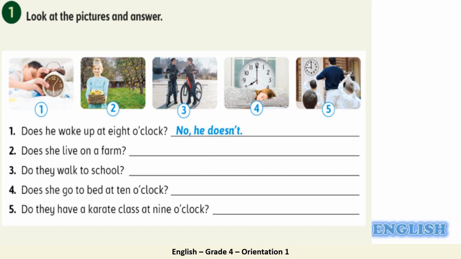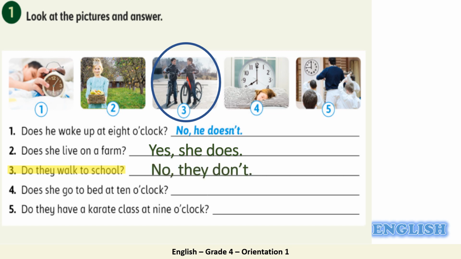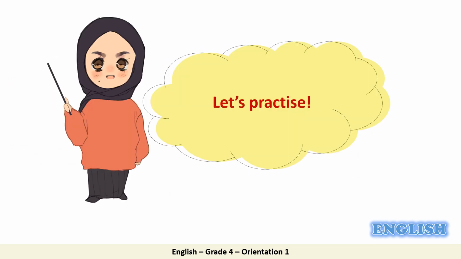Welcome back. Let's do number 2 and 3 together. Number 2. Does she live on a farm? Look at the picture. The answer is yes, she does. Number 3. Do they walk to school? Look at the picture. The answer is no, they don't. Now continue number 4 and 5 by yourself.